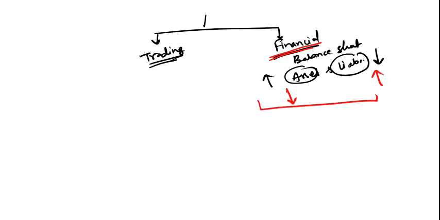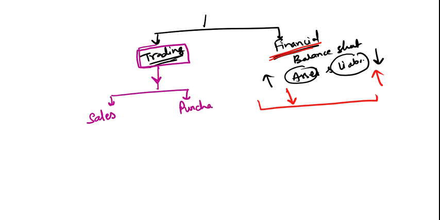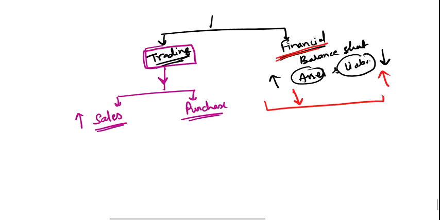So now first of all we will look at this part, that is our business or trading risk. It involves basically two things. One is the sales of goods and the purchase of inputs. Now if you will see, you will be happy if the value of your goods will increase, and you will be happy if the value of the input will decrease.